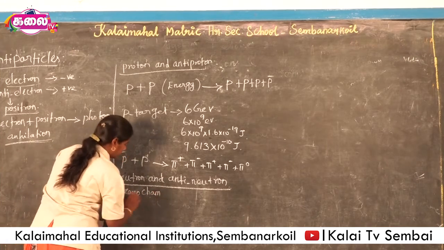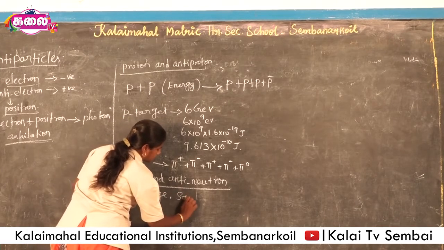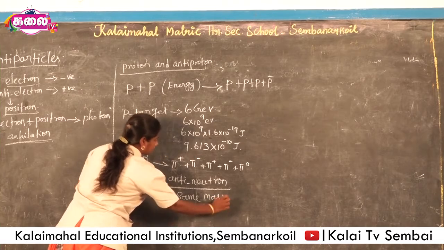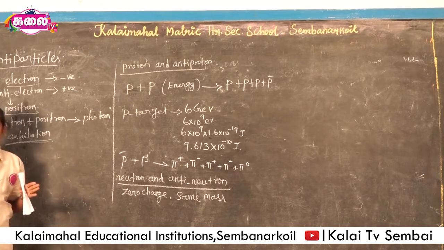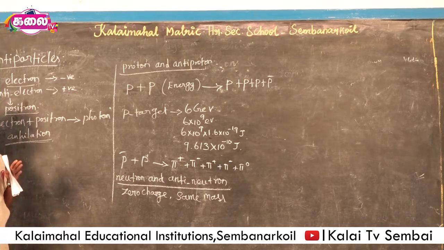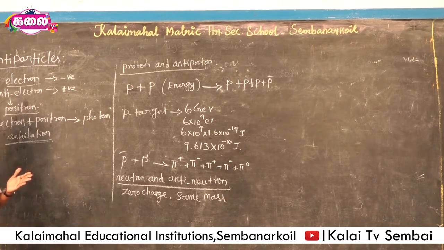and both of them have the same mass. Both neutron and antineutron have the same mass. Here the neutron and antineutron differ in the distribution of charges inside them. For example, the charge distribution of the neutron is in the opposite direction to the charge distribution inside the antineutron. So in this way the charge distribution differs between these 2 particles.